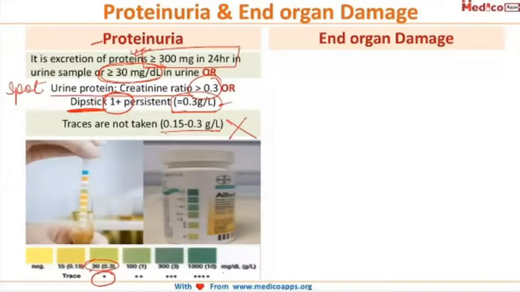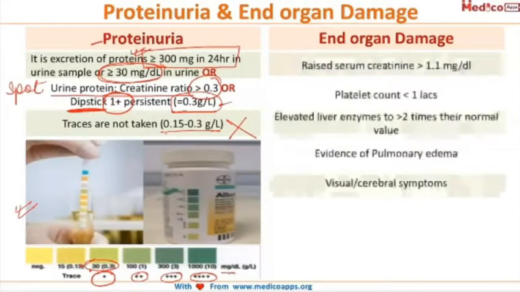And here you can see the amount of proteinuria and its relation to the dipstick values. If it is 1 plus, then it is equivalent to 30 milligram per dl of protein. 2 plus is equivalent to 100 milligram per dl, 3 plus is equivalent to 300 milligram per dl, and 4 plus is equivalent to 1000 milligram per dl of protein in the urine. This dipstick method is a very handy method and the patient can do it at home, but it is not a very accurate method, not a very good method.